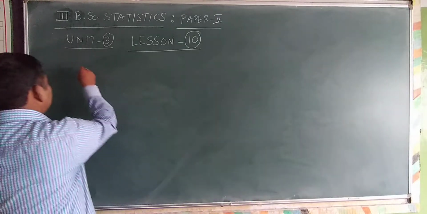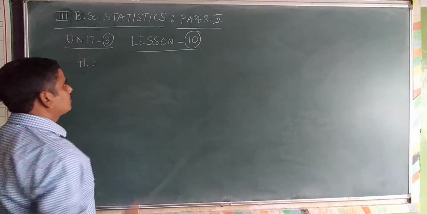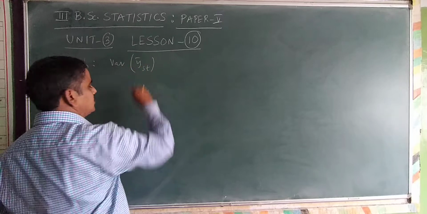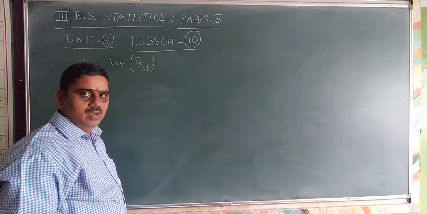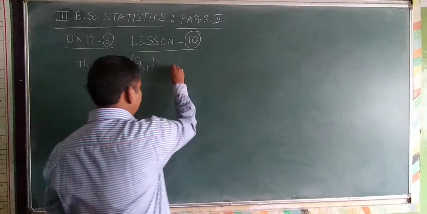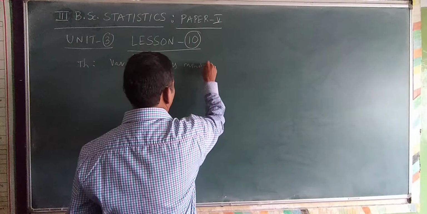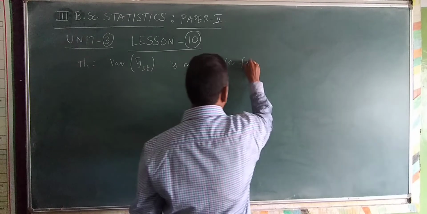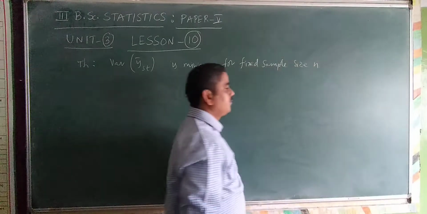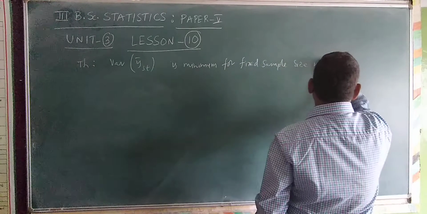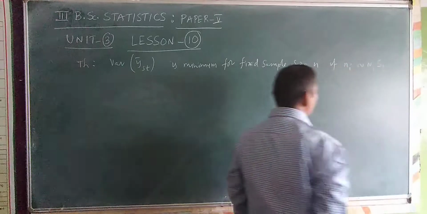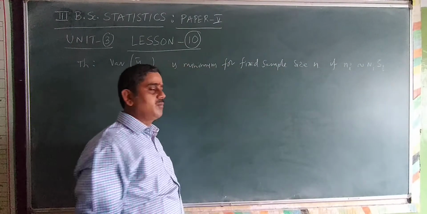What is the theorem? The statement of the theorem: variance of y bar st, that is variance of the stratified sample mean, or simply variance of the sample mean, is minimum for fixed sample size small n, if small ni is proportional to capital Ni Si.